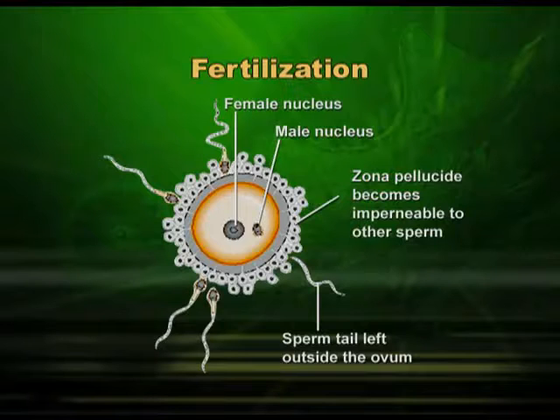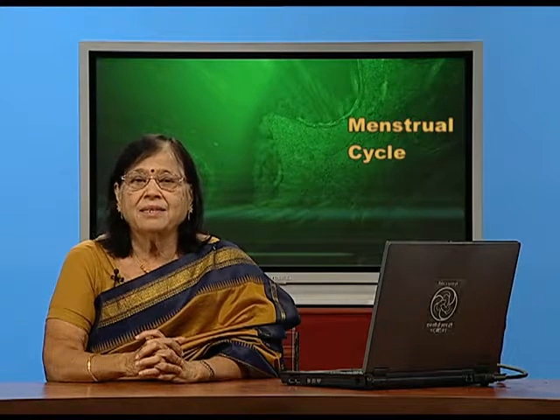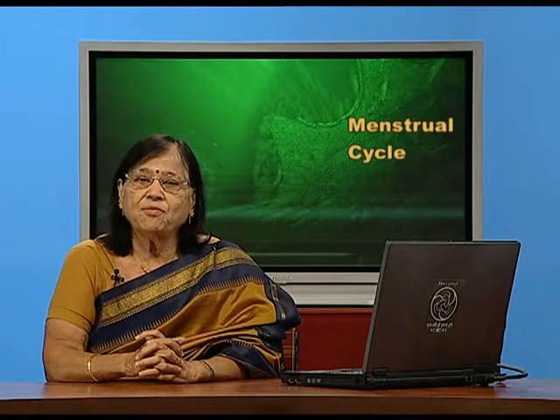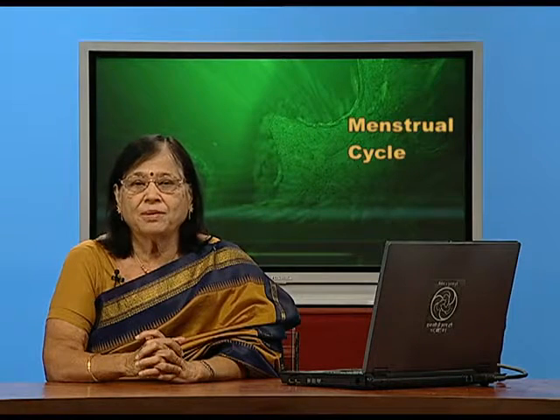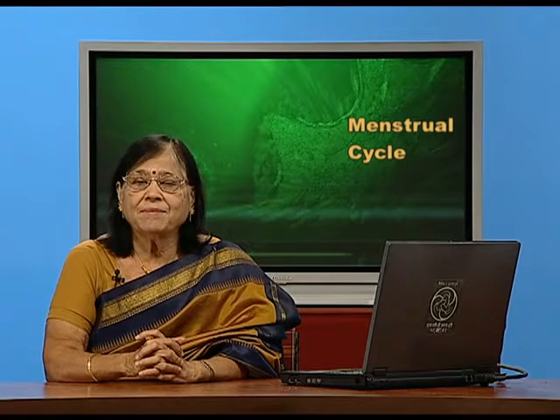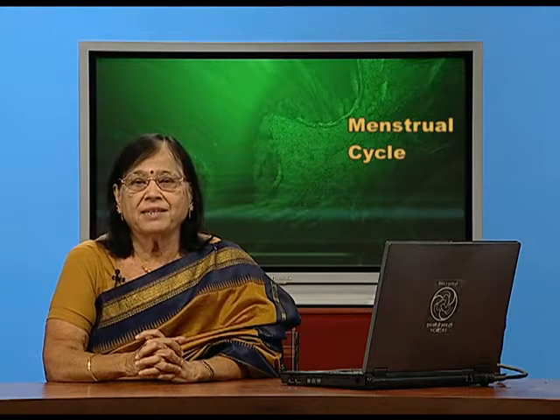So, you can understand that the value of menstrual cycle is that we are able to produce ova which can be fertilized and the new baby can be formed, and this is one way for the continuation of a species, and hence menstrual cycle in primates is an indication of fertility.